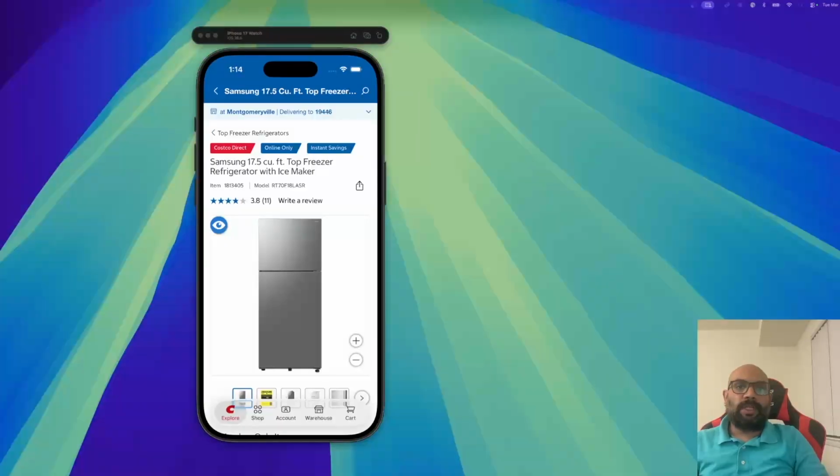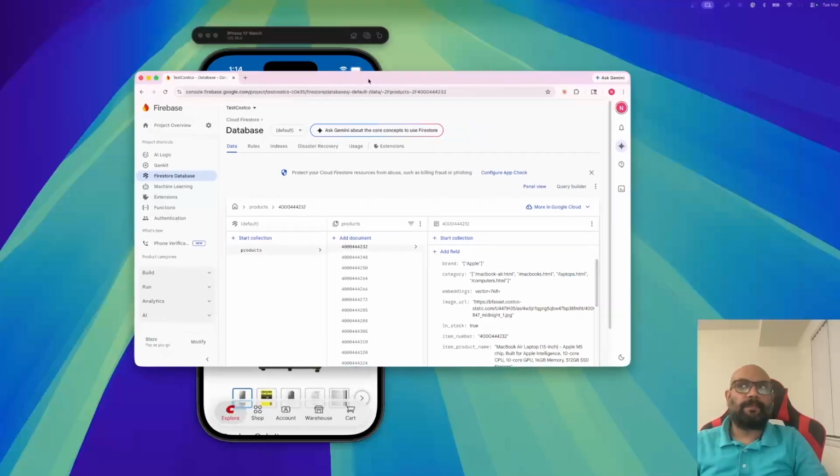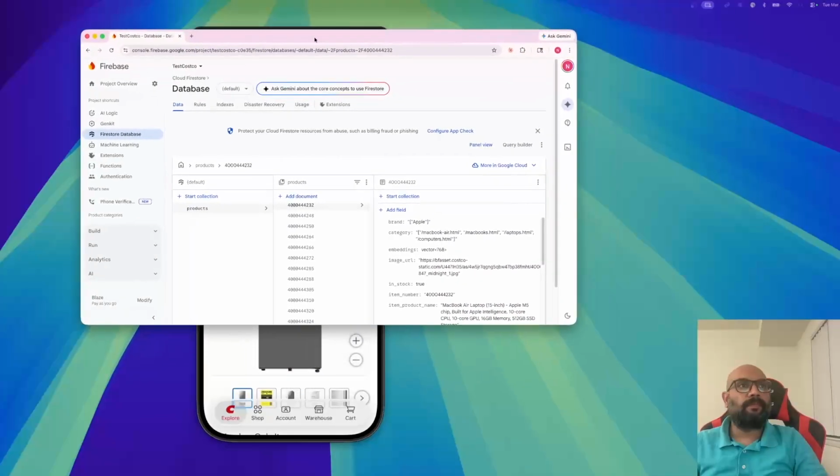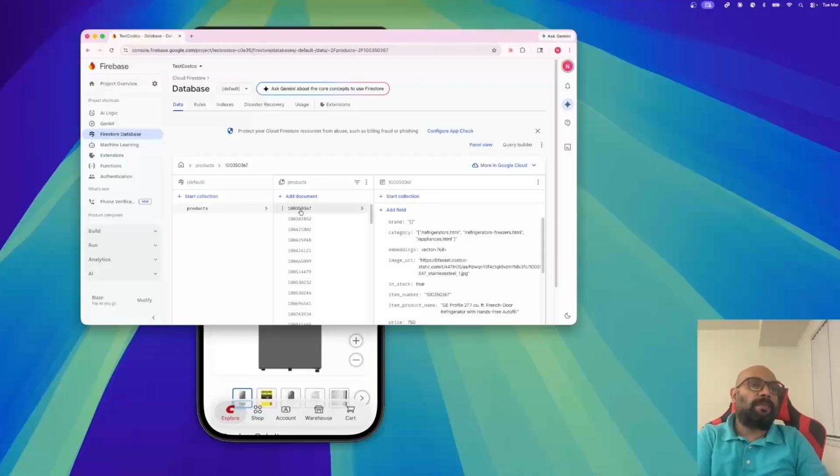Let me show you the database from where our chatbot is getting the information. So here is the data which we uploaded from scraping the Costco website.